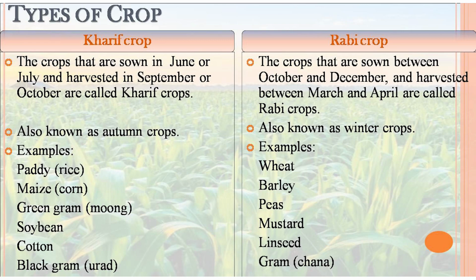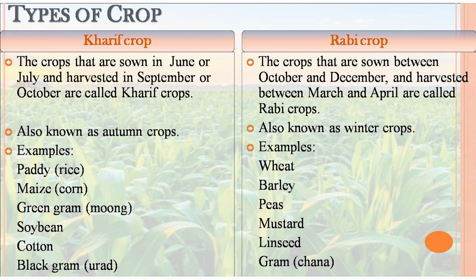If you consider Rabi crops, the crops that are sown between October and December and harvested between March and April are called Rabi crops. Because of the time period, they are also known as winter crops. Examples of Kharif crops are paddy, maize, green gram, soybean, cotton and black gram.